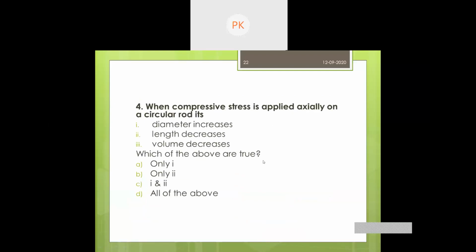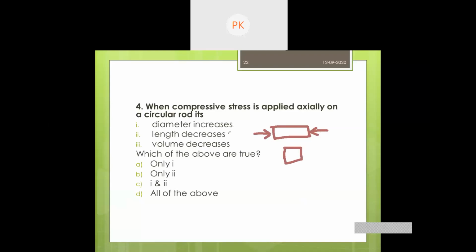Next we have one more question here. When compressive stress is applied axially on a circular rod, its diameter increases, length decreases, volume decreases. Which is true? Whenever we apply a compressive force, its length is obviously going to decrease.